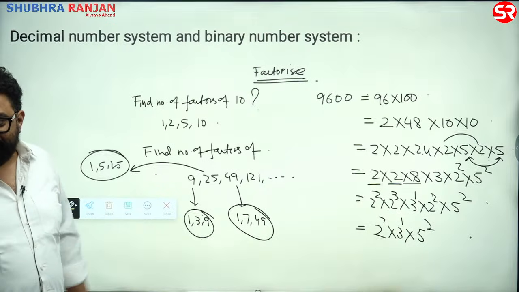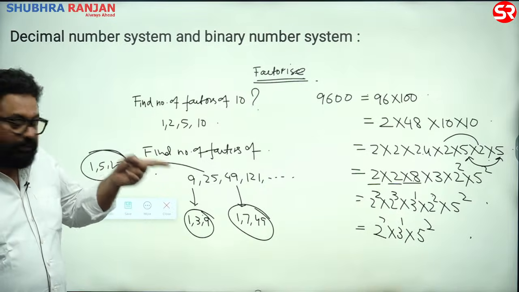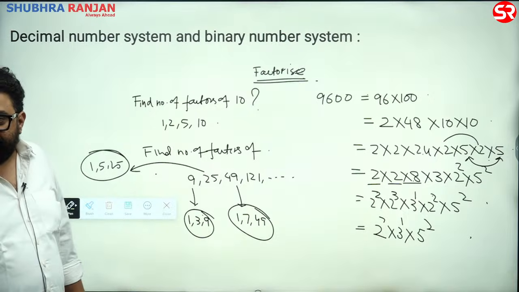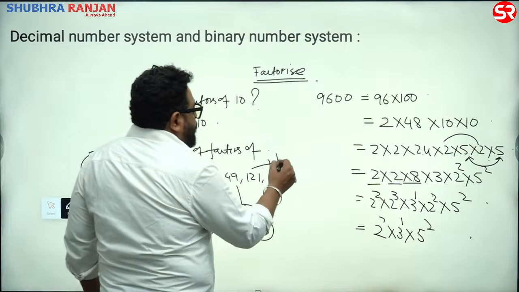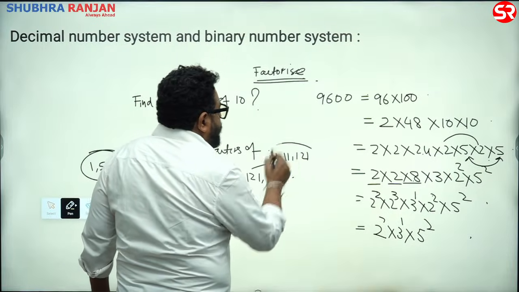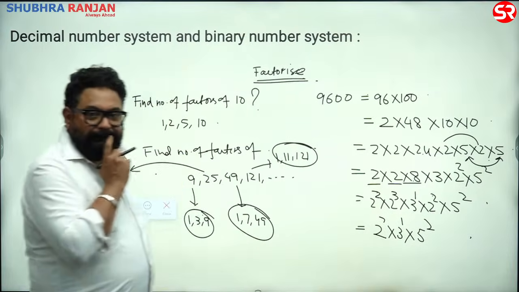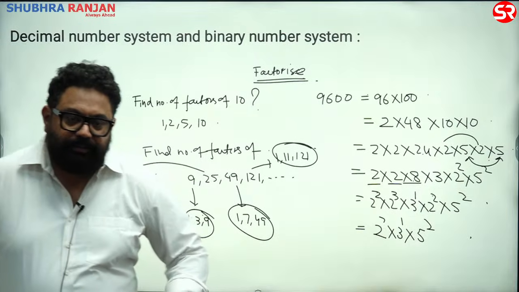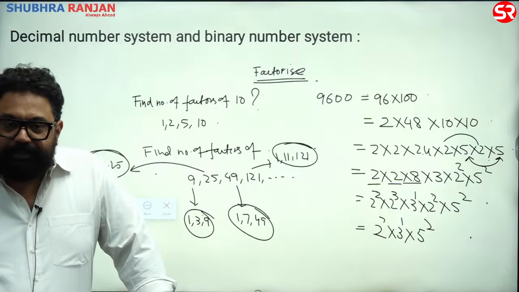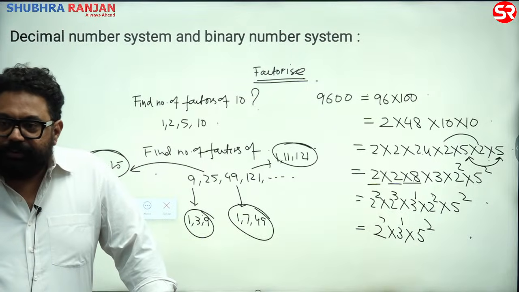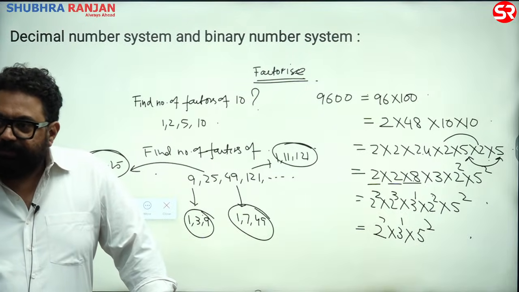Sir, what are you saying? Are you writing something? I want you to understand something. What is 121? The square of 11, and the factors are 1, 11 and 121. So listen, any prime number's whole square would always have 3 factors.